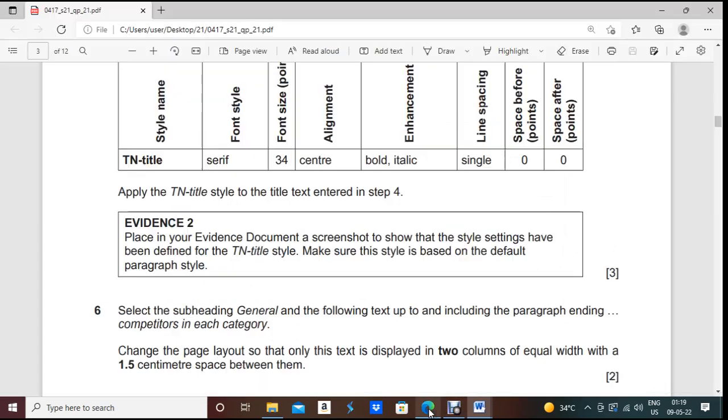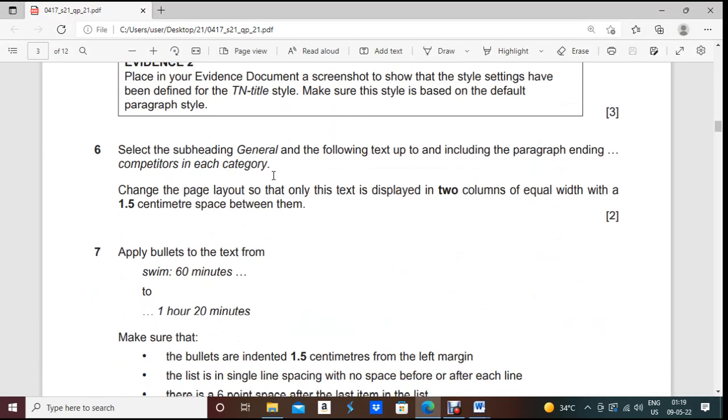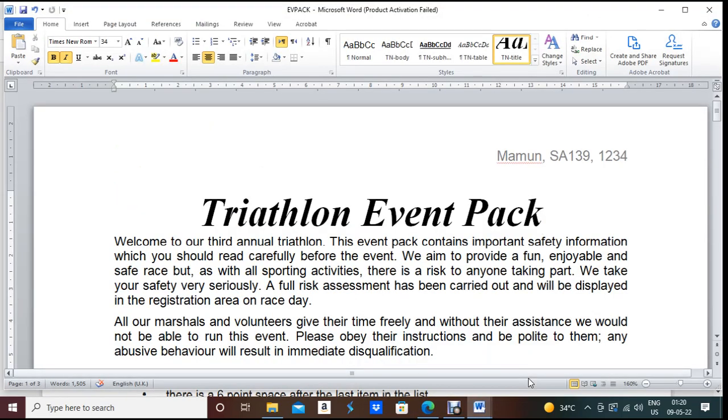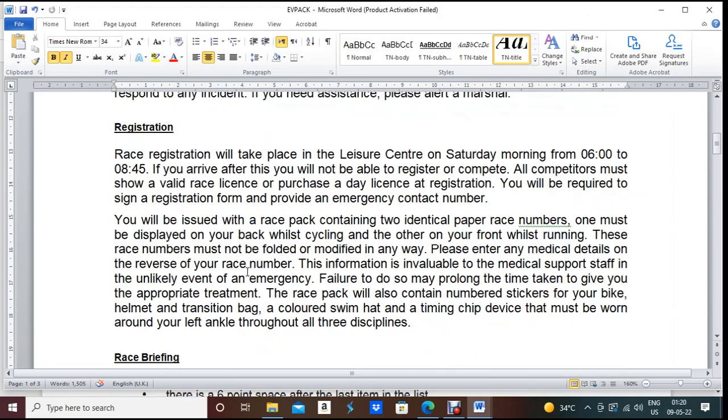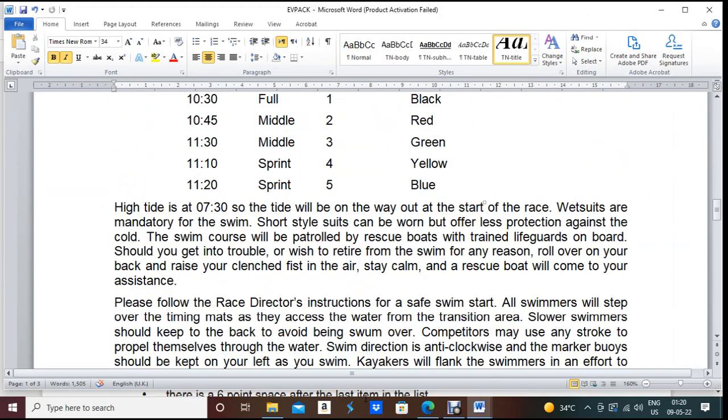Okay, now next question, what they're asking to do: select the subheading General and the following text up to and including the paragraph ending competitors in each category. Change this page layout so that only the text is displayed in two columns of equal width with a 1.5 centimeter space between them. So in that case, the subheading is General, and the last line they are asking about, we can find it out very easily.